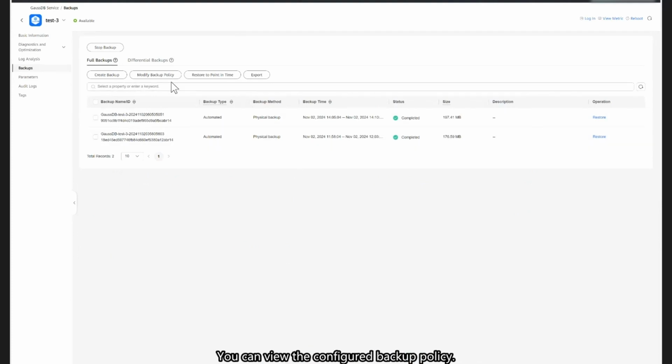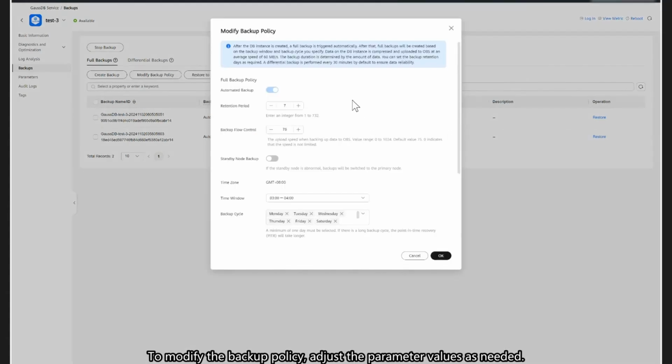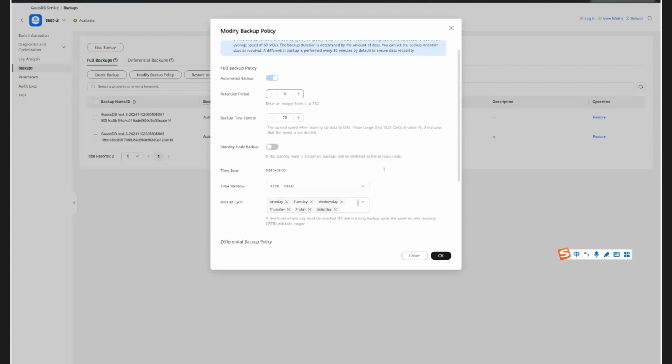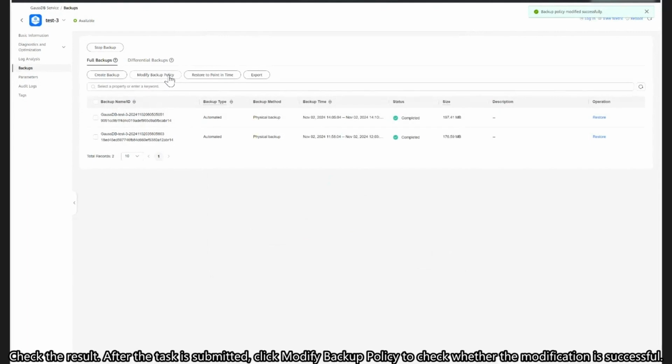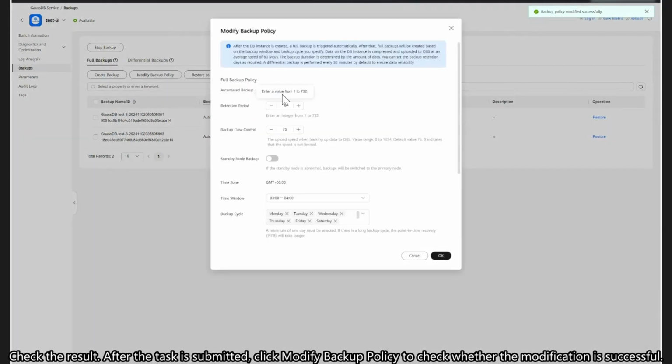You can view the configured backup policy. To modify the backup policy, adjust the parameter values as needed. Click OK. Check the result. After the task is submitted, click Modify Backup Policy to check whether the modification is successful.